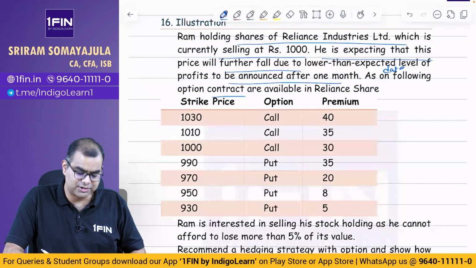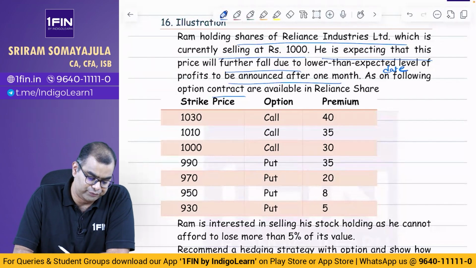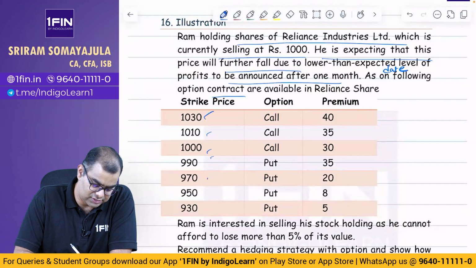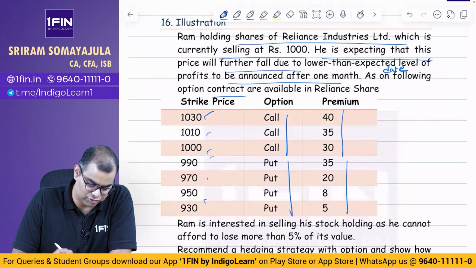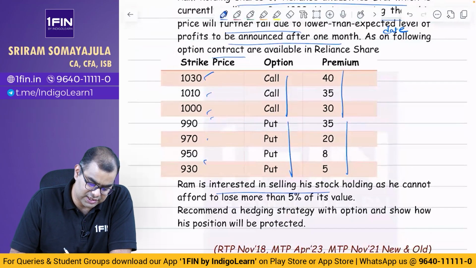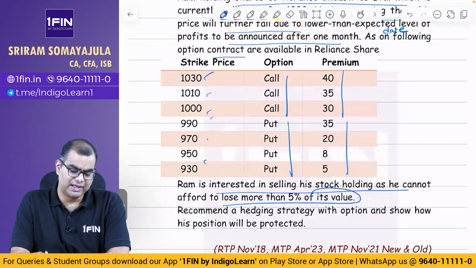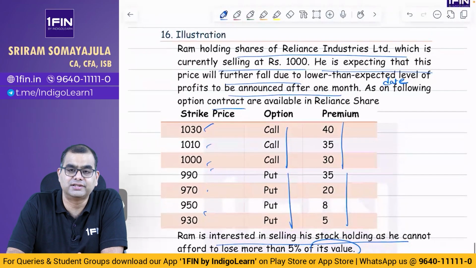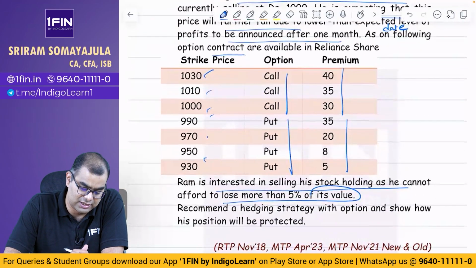As on date, following option contracts are available on Reliance share. Strike price: for the call, he has paid a premium of 3 rupees, and for the put, he has paid a premium of 4 rupees. Ram is interested in selling his stock as he cannot afford to lose more than 5% of its value. Does he already have the stock? Yes, he already has the stock. He wants to sell his stock.